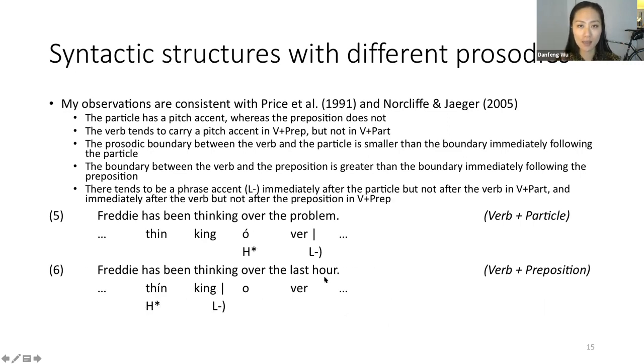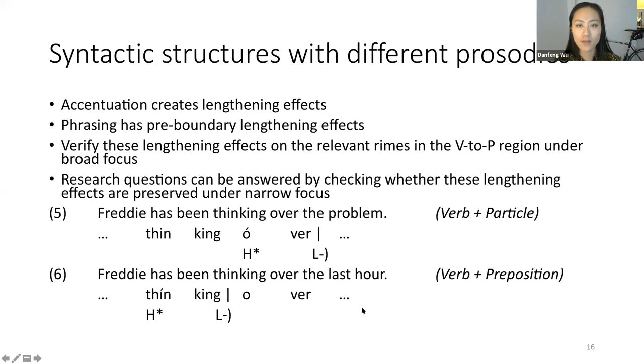And what exactly is this stronger boundary? I think it is an intermediate phrase because there tends to be a phrase accent, specifically L-, that's aligned with this stronger boundary in both 5 and 6. So since we know independently that accentuation creates lengthening effects, and also phrasing has pre-boundary lengthening effects, I will verify these lengthening effects on the relevant rhymes under broad focus. And the research questions I raised earlier can be answered by checking whether these lengthening effects are maintained under narrow focus.